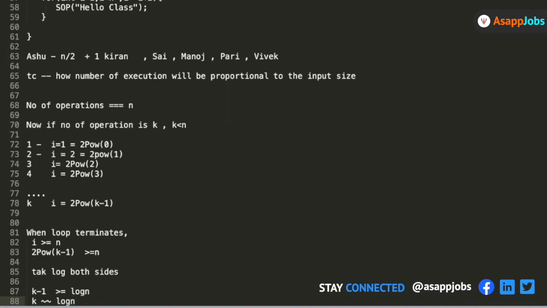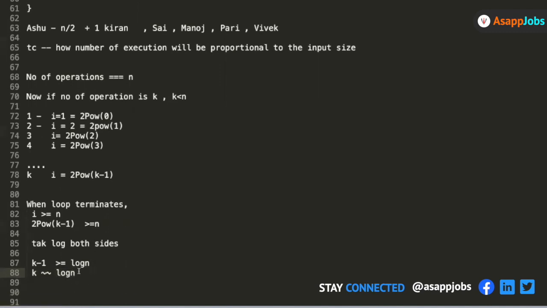See, complexity is all about finding the proportionality. If something is proportional to something, then if you add, subtract, multiply or divide by a constant, the constant doesn't change the proportionality. So if k minus 1 is proportional to log n, I will also say that k is proportional to log n. So the number of operations is proportional to the input size logarithmically. That is why the time complexity here will be log of n.